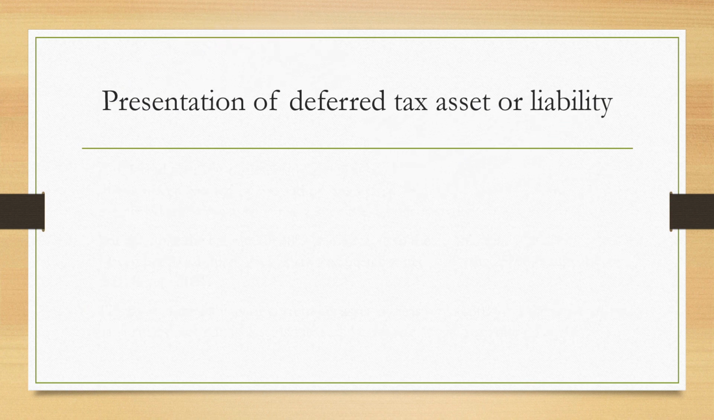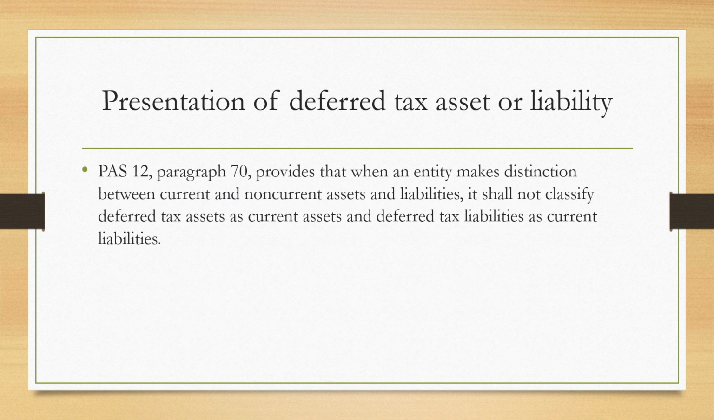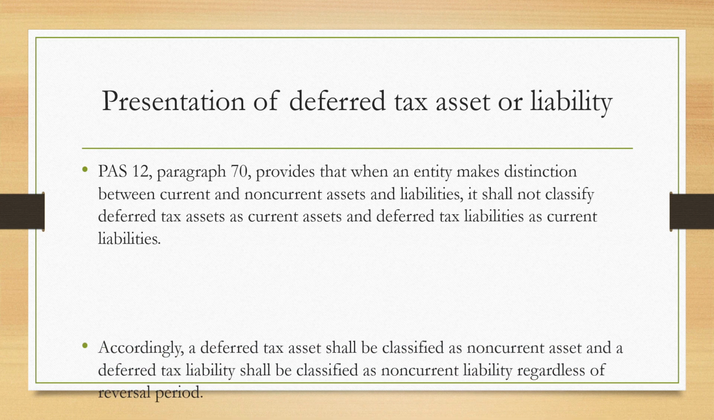Presentation of deferred tax asset or liability. PAS 12 paragraph 70 provides that when an entity makes a distinction between current and non-current assets and liabilities, it shall not classify deferred tax asset as current assets and deferred tax liabilities as current liabilities.